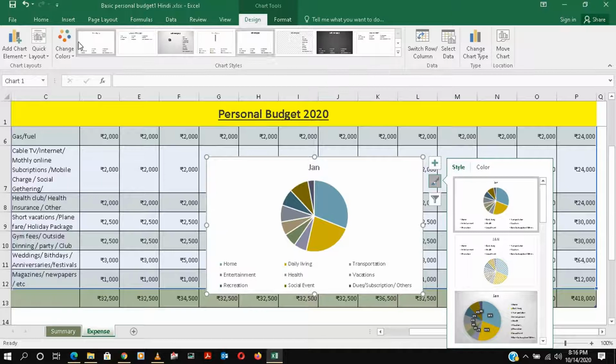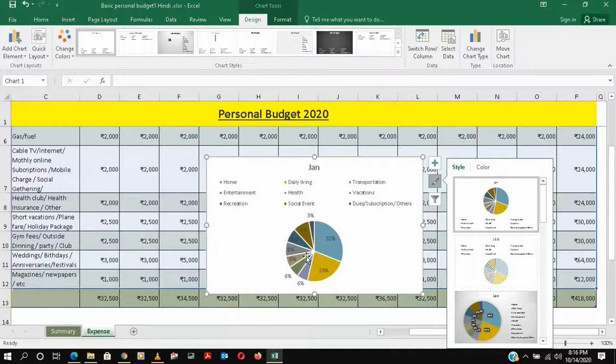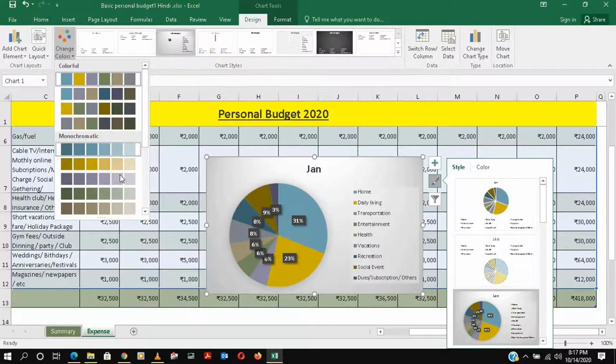Maybe the percentage will come from quick layout, this is the percentage coming. So you can see how important the percentage is. 31% total is going to which sector. So you can easily identify, your home is going 31, daily living is 23, transportation 6%. So this way you can calculate what amount is going where. You can change this again, you can change the color of the chart. If this does not look nice, you can change anything, whatever you want.